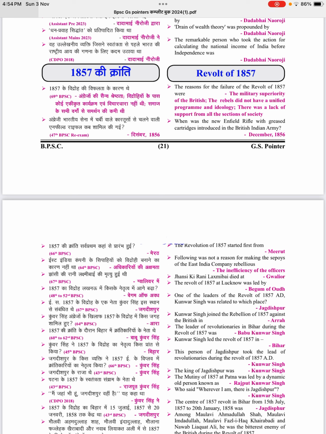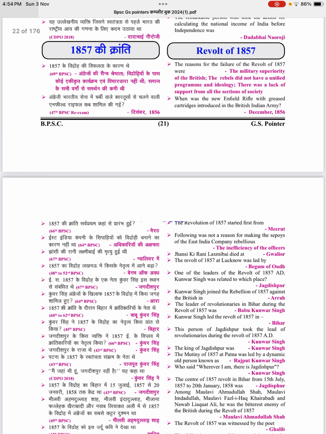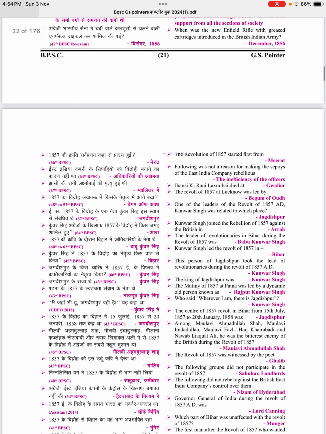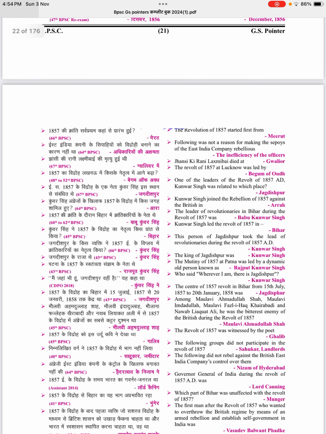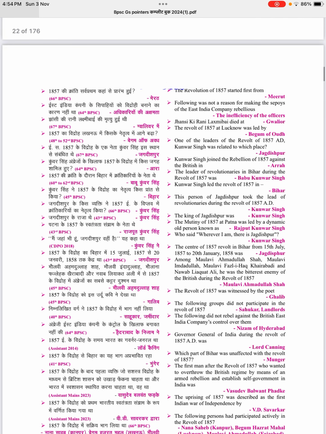The rebels did not have a unified program and ideology. There was a lack of support from all sections of society. When was the new Enfield rifle with greased cartridges introduced in the British Indian Army? Answer: December 1856. The Revolution of 1857 started first from Meerut.